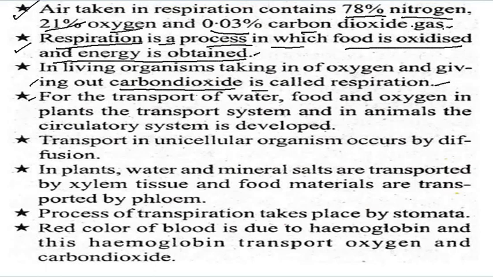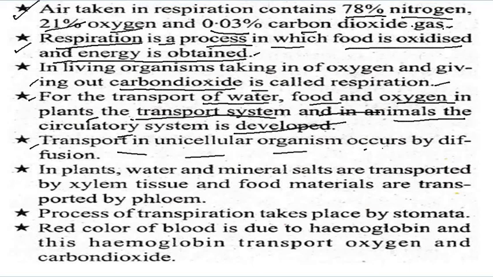For transportation of water, food and oxygen, a transport system is developed in plants and the circulatory system in animals. Transport in unicellular organisms occurs by diffusion.